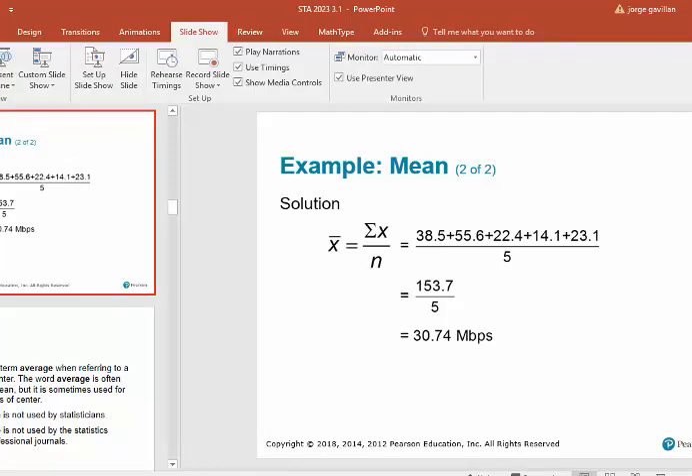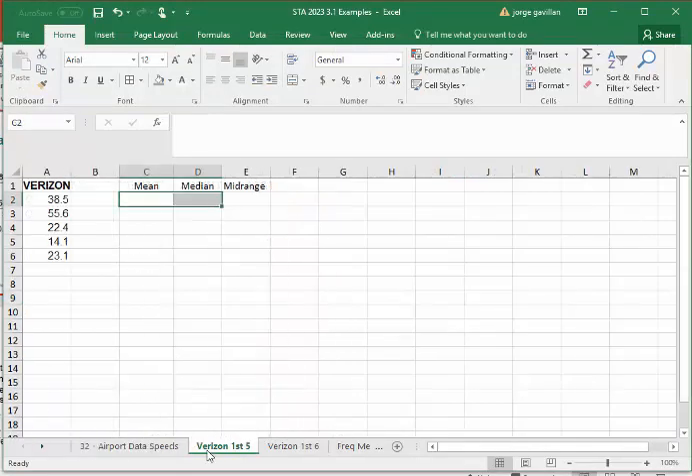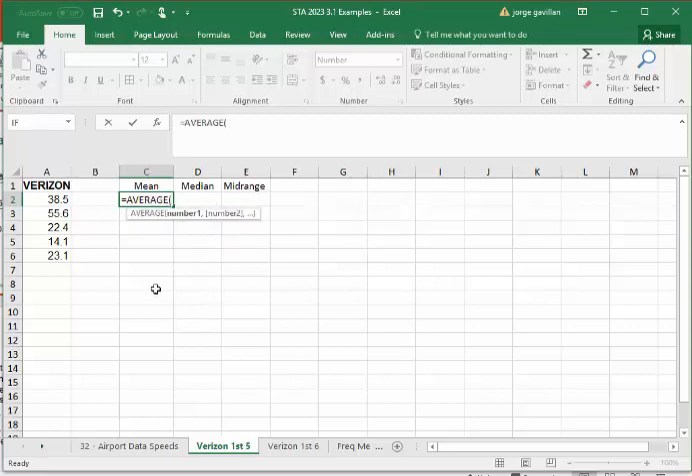So how do we do that in Excel? Here's the data set. Here's the Verizon. We're going to look at the first 5. The first thing we're going to do is find the mean, and if you recall, we did get 30.74. One of the ways you can find it, and I will show you a different way in class, is you start typing equals average. You can see here I get the average. I just highlight all of my data points and press enter.